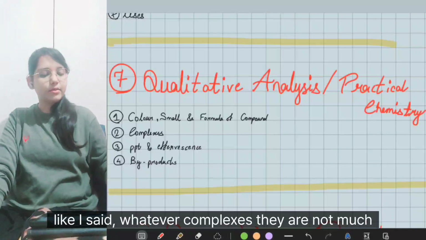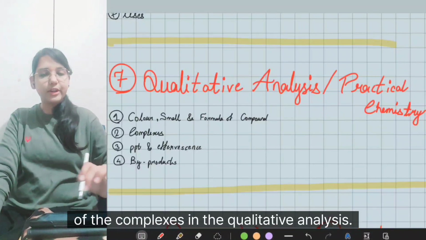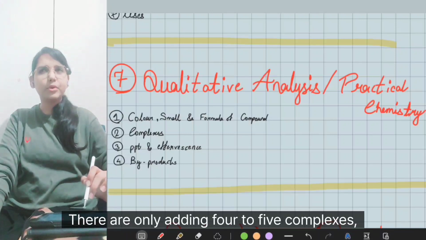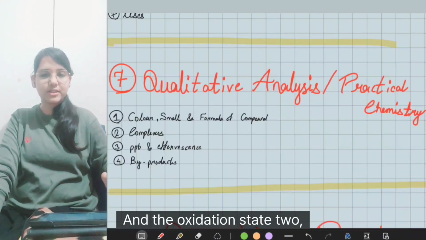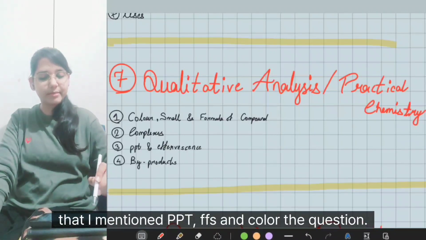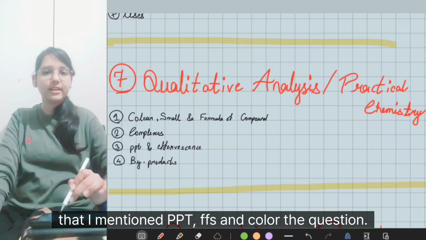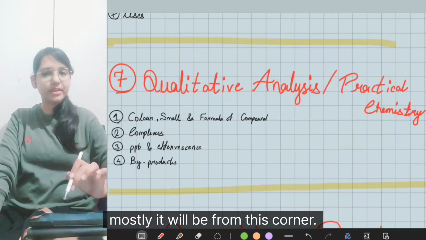Like I said, whatever complex is given, there are not many complexes in the qualitative analysis. There are only, I think, 4 to 5 complexes. So make sure you know their names and the oxidation state too. That is also very important. Lastly, the PPT, effervescence and color. If they make a question, mostly it will be from this corner.